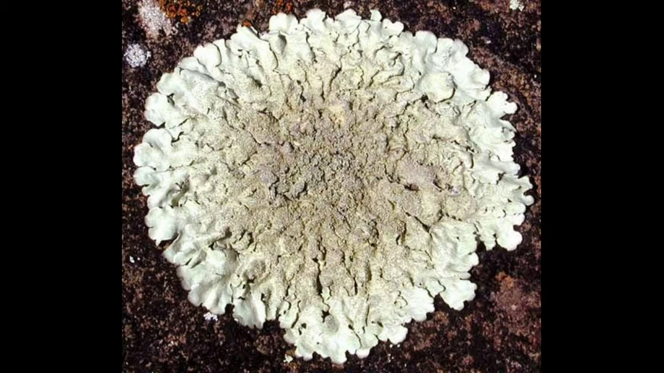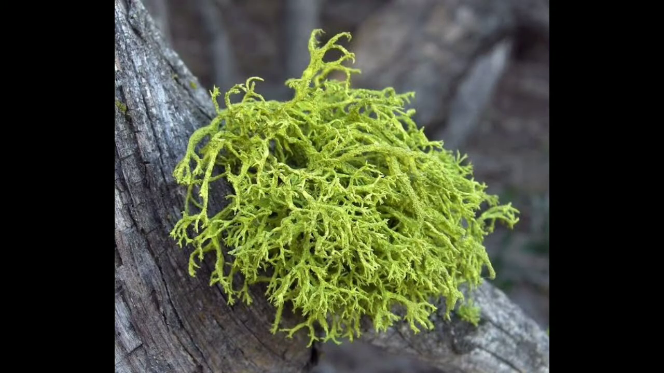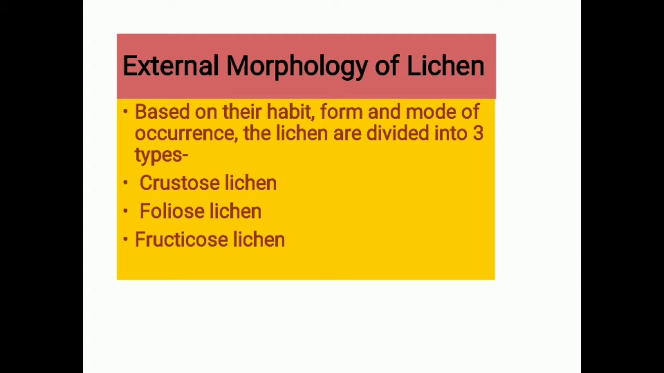Here are the different types of lichens, and this white one is quite common over the bark of the betel nut tree. This is another one, and in each of them, what we have seen in the picture is that they have different morphological structures. Based on their habit, form and mode of occurrence, the lichens are divided into three types: crustose lichen, foliose lichen and fructicose lichen. Now let's discuss these three types of lichens in detail.